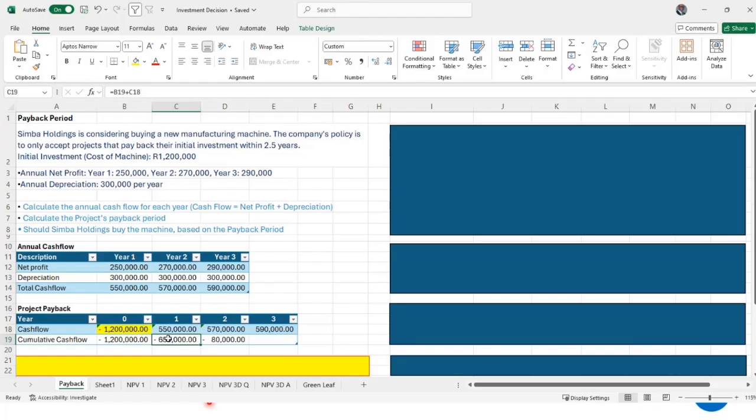So from the initial investment, what's left is 650. Then in year number 2, we get 570, which leaves us with 80,000 from the initial investment. Then in year number 3, it will clear. So we know that it will pay us back in full between year 2 and 3. But at what point is it paying us back?